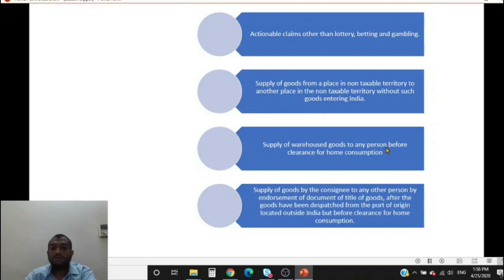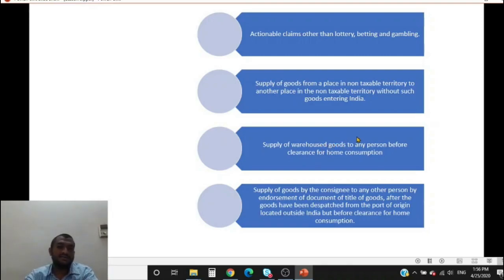Supply of warehoused goods to any person before clearance for home consumption. See, before sale, goods are kept in the warehouse and are not cleared by the customs authorities. But before they are cleared by customs authorities, I am selling it to someone else. So this would amount to double taxation. When the person to whom I am selling it ultimately clears it, he would pay tax. So now in between also, again I am charging tax. So there will be double taxation here.